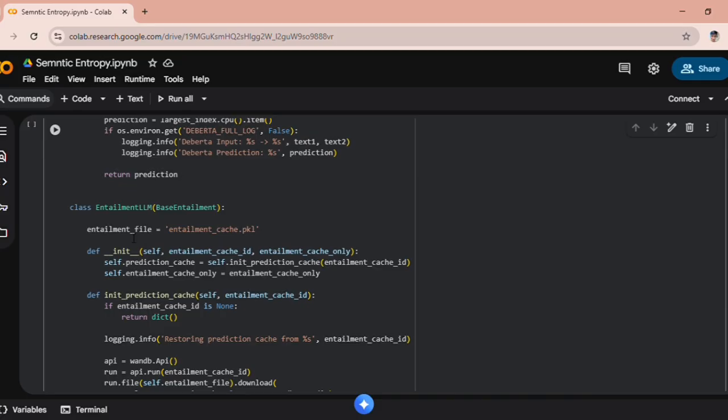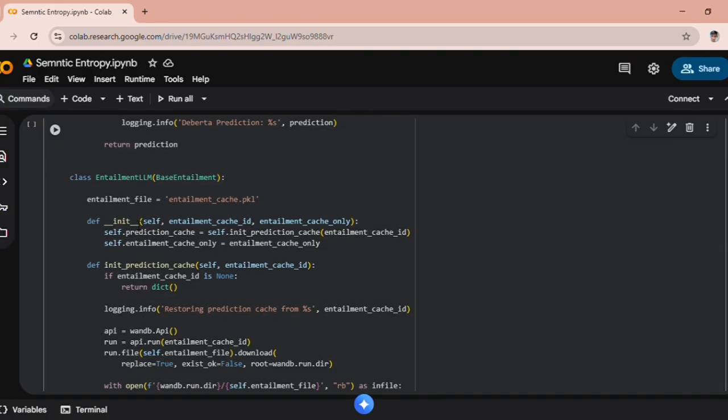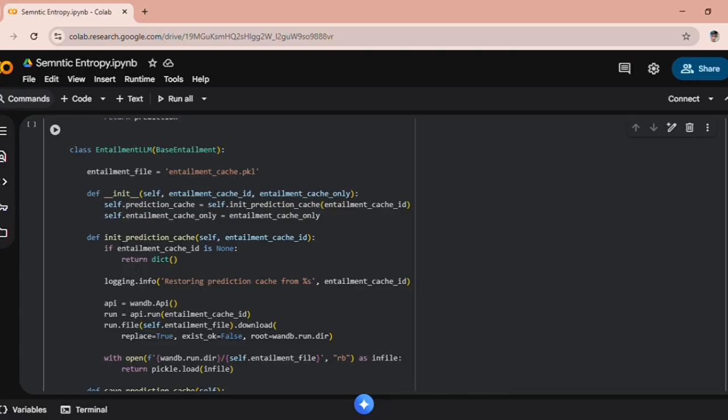This class provides a generic way to perform entailment checking using large language models like GPT or Llama. It also supports caching results to avoid recomputing the entailment judgments for the same sentence pairs. In this constructor, we initialize a cache of previous entailment results. The cache can be loaded from a WandB run ID or created empty. If entailment cache only is true, then the model won't make new predictions, it will only use the cache.